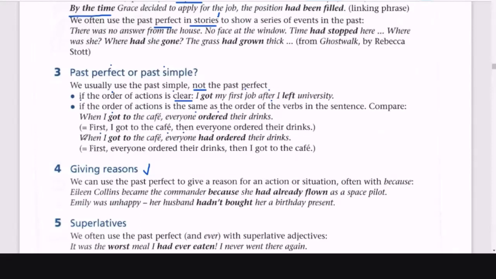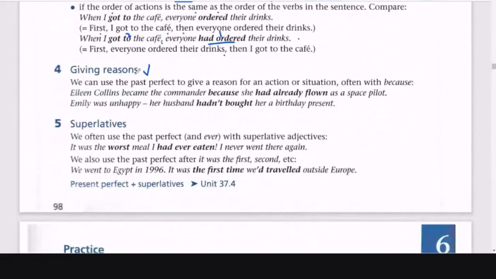But in the next sentence, when I got to the cafe, comma, everyone had ordered their drinks. That's a different story. First, everyone ordered their drinks, o sea, no me esperaron, and then I arrived, right? Then I arrived to the cafe. So if it's clear, it's not necessary. But if it's not, we can use the past perfect to make clear that this happened first and this happened second, right?